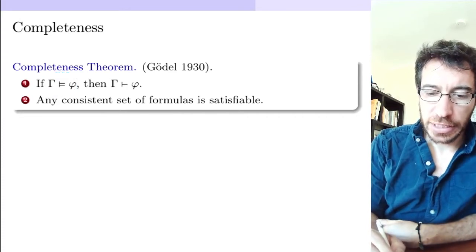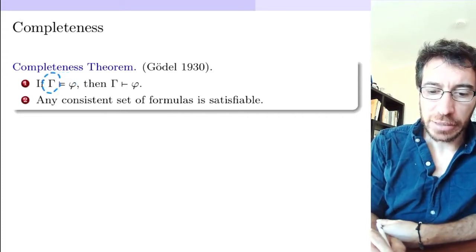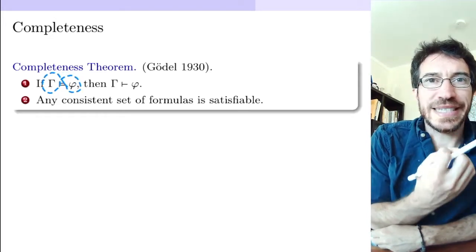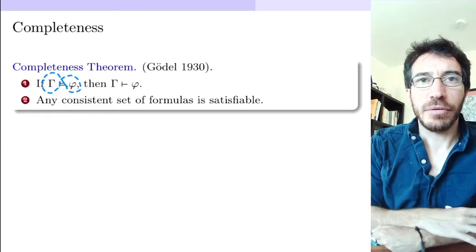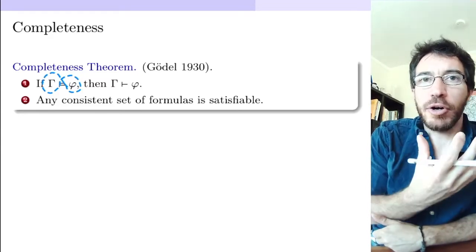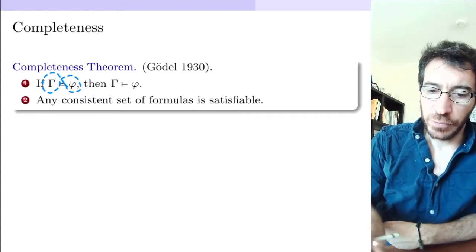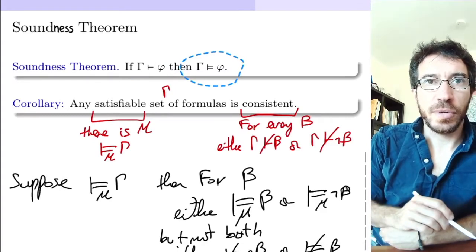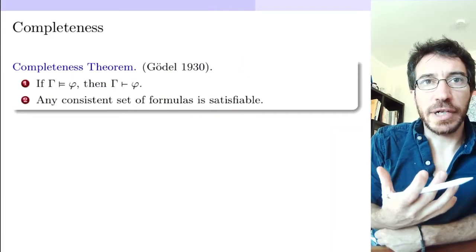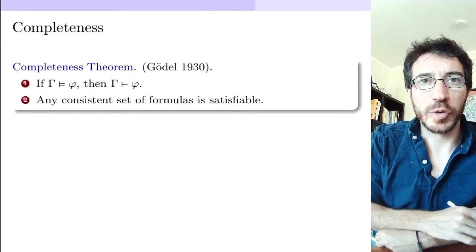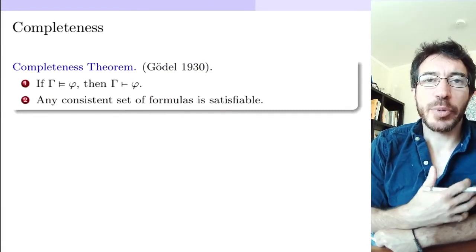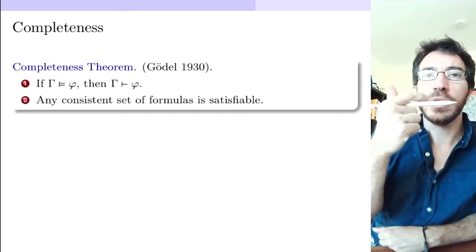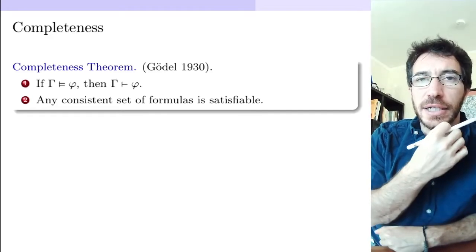So what this is saying is, if it's true that every model of gamma satisfies phi, then there is an actual proof, a syntactical proof of phi from gamma, which is the most you can hope for, right? Because we know already from soundness that if you prove something, then that has to be true in terms of models. So now we're proving the reverse, that if it's true in terms of models, then you can prove it. So that means everything that is possible to prove, you can prove just with this modus ponens rule and the logical axioms. So in that sense this is the completeness theorem.